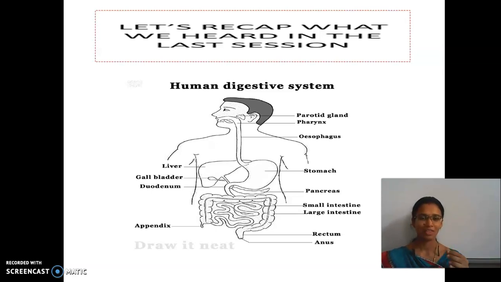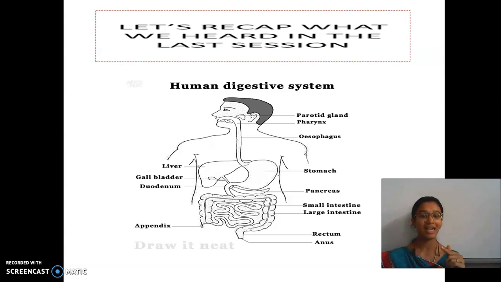Various parts in our body are associated with this digestive system, and some other glands are also involved. The parts such as buccal cavity, that is the mouth, and then esophagus, stomach, small intestine, large intestine, rectum and anus.